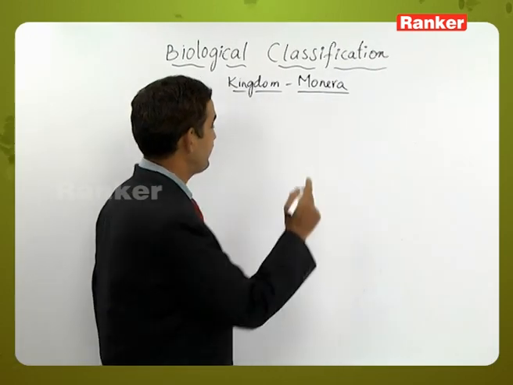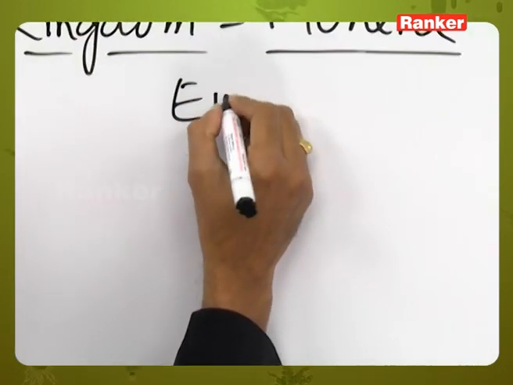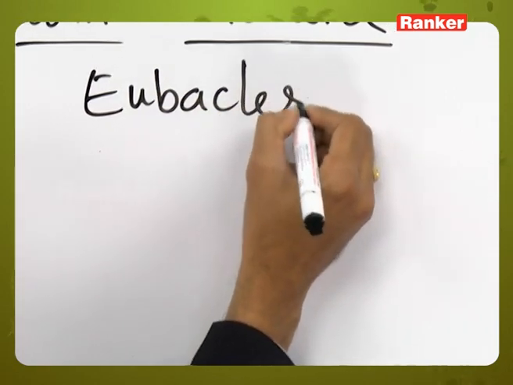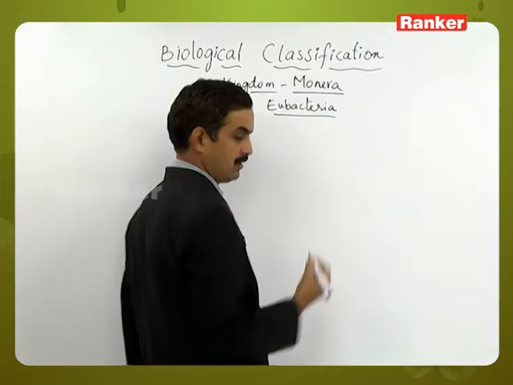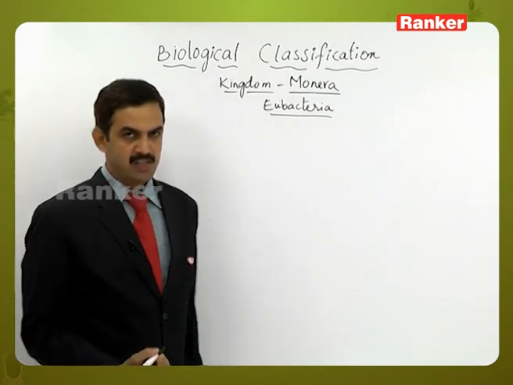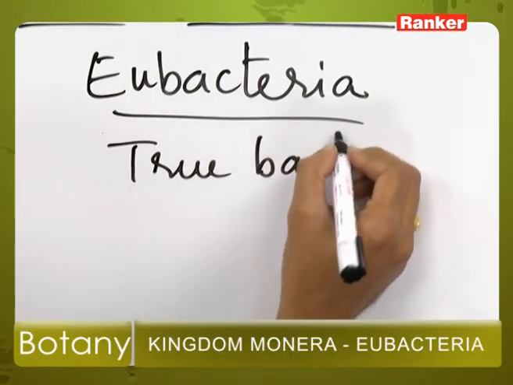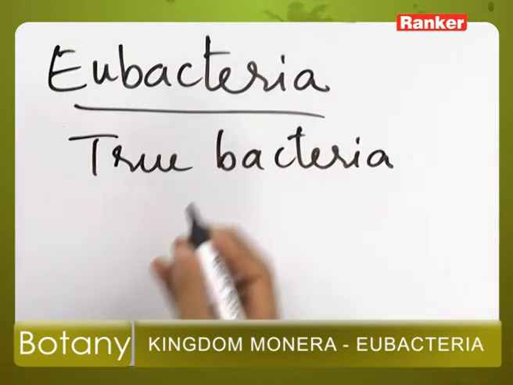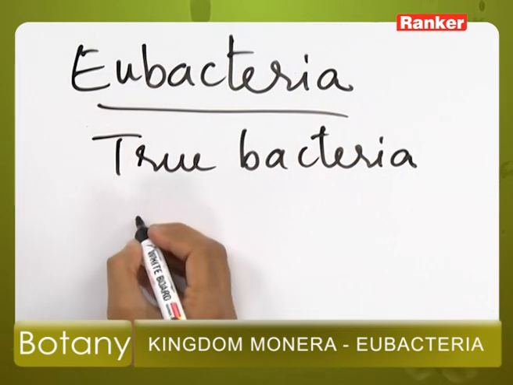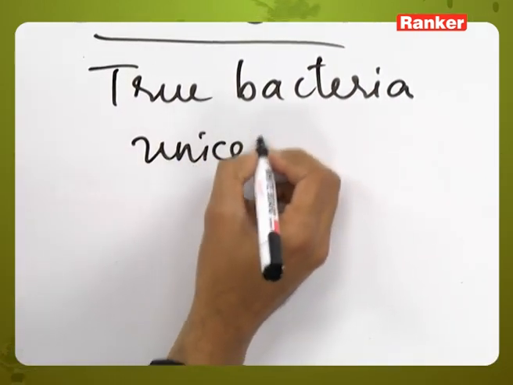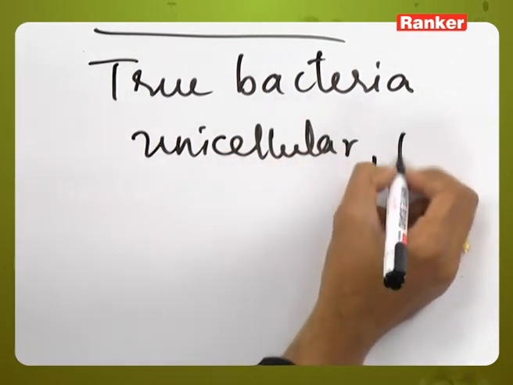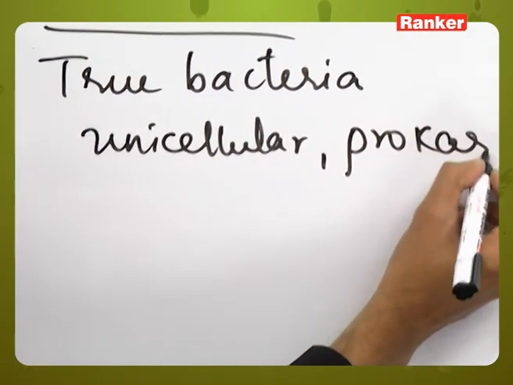Kingdom Monera, the next group are the Eubacteria. Eubacteria are the organisms which are considered to be true bacteria, and these are, as we know, unicellular and prokaryotic in nature.